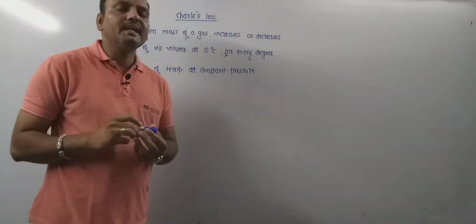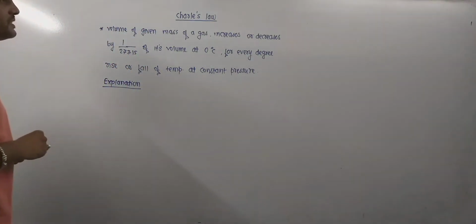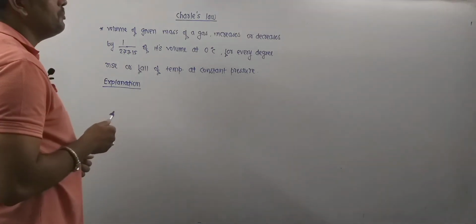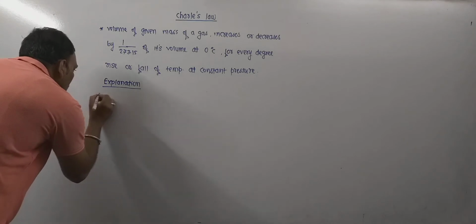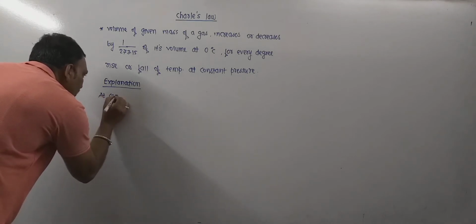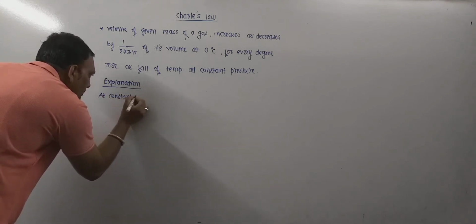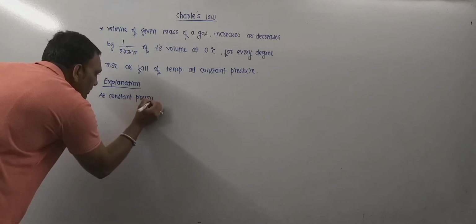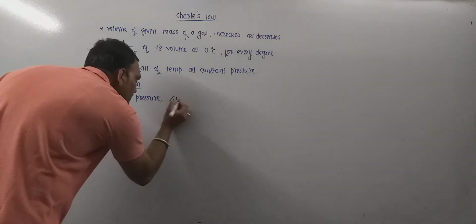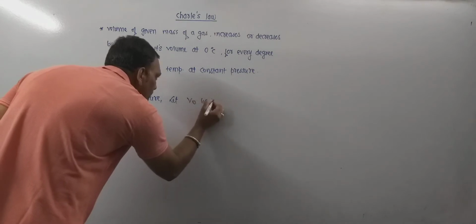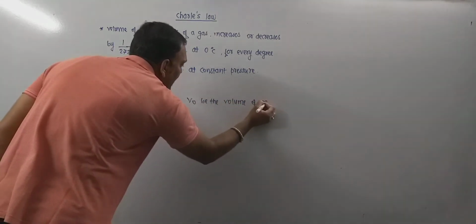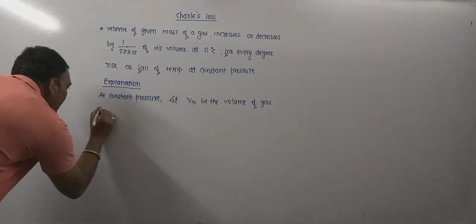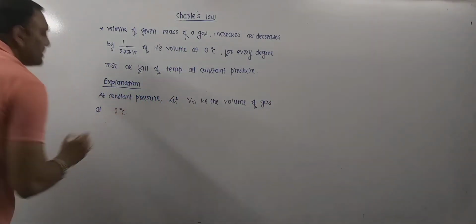Now consider at constant pressure, let V naught be the volume of gas at 0 degree Celsius.